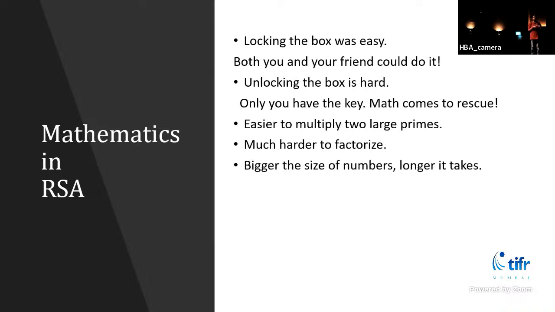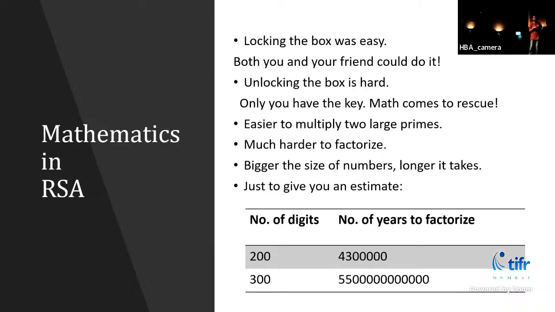The bigger the size of the numbers, the longer it takes. Just to give you an estimate, for a 200-digit number, it would take this many years to factorize. This is a large amount of years.